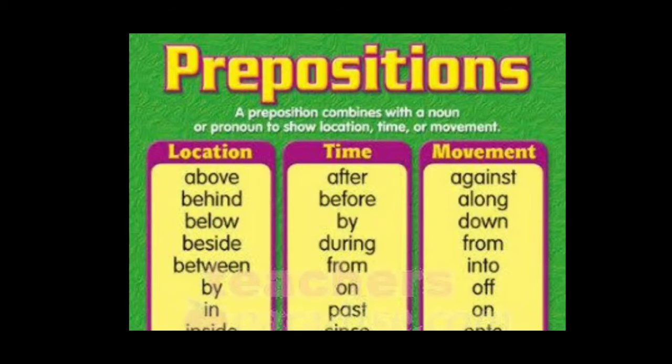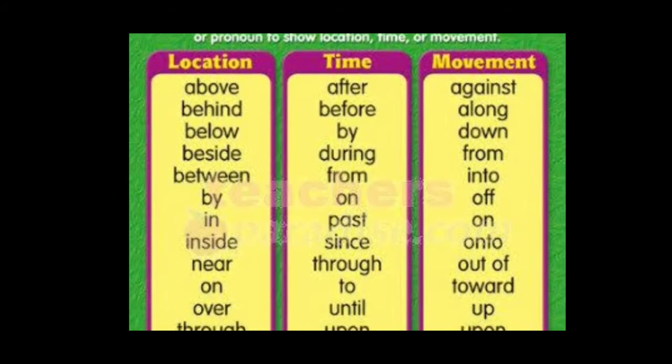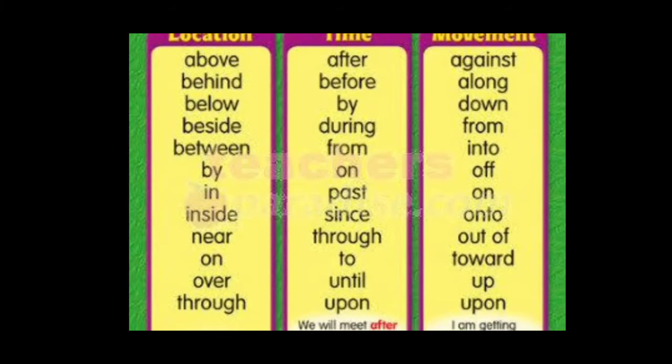As I told you already before, prepositions are the words combined with a noun or pronoun to show the location, time and movement. So look at here. Here we have the examples of prepositions for showing the location, for time and for movement.